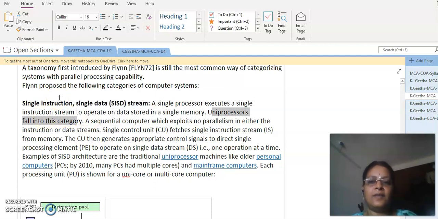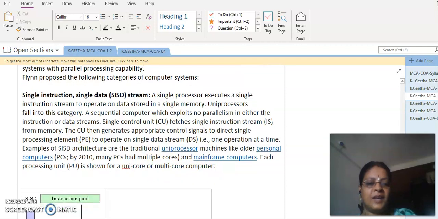And then here we have the sequential computer, and there is no concept of exploiting parallelism because the instruction stream and data stream are going to be single in nature. We will have only one single control unit. The control unit fetches the single instruction stream from the memory, and it gets decoded, and based on the decoded output it will do the operation only on a single data stream. So all uniprocessor machines come under this category, and some of the mainframe computers can also be quoted as a very good example of this SISD.